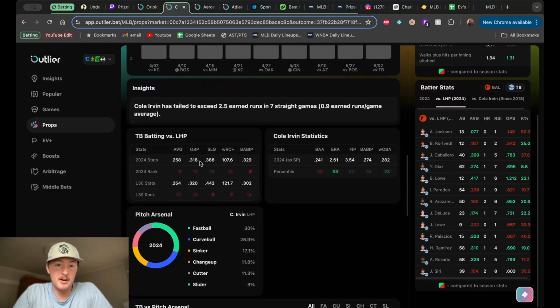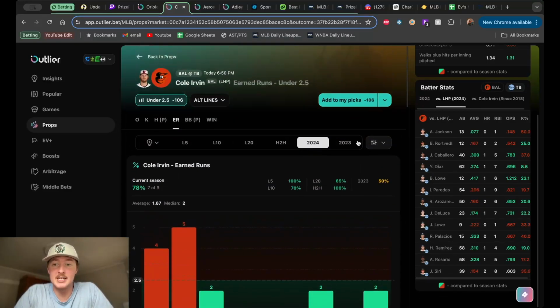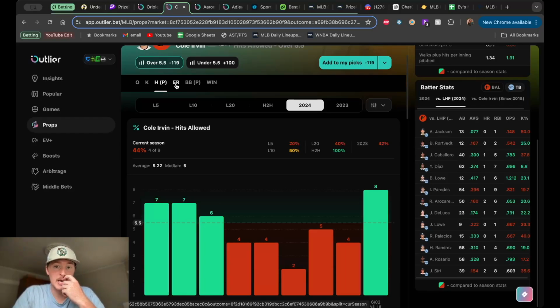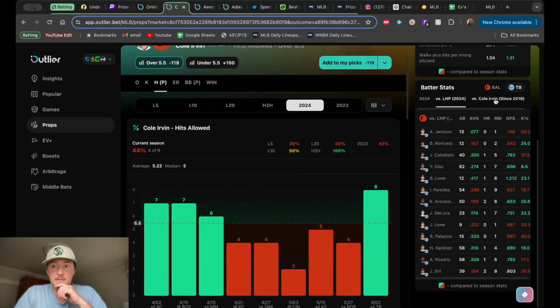The thing I don't love about Cole Irvin here is Tampa Bay has been hitting left-handed pitchers pretty well. 12th ranked the last 30 days, 7th ranked on the season, which is pretty solid. And then Cole Irvin against these guys gave up a decent amount of hits to them. If you check it out, 8 hits. He did only equate for 2 earned runs. But again, if they get 8 hits again, they bat this guy around.